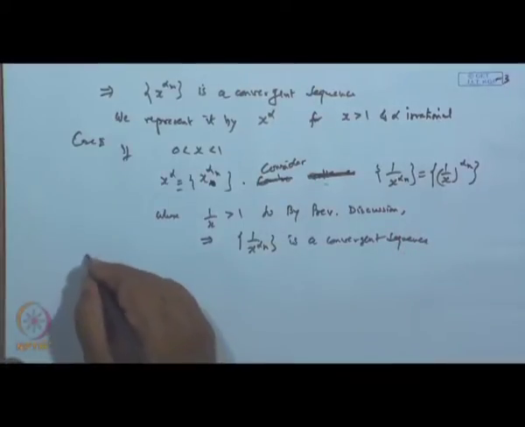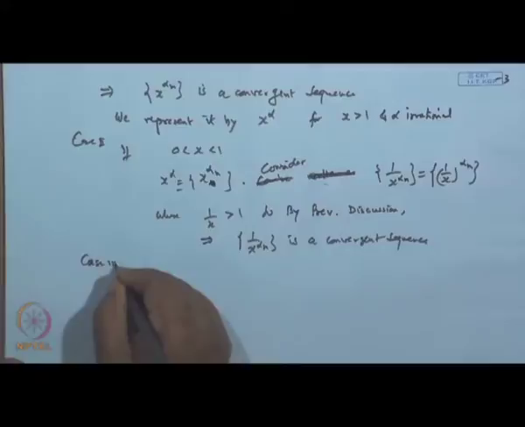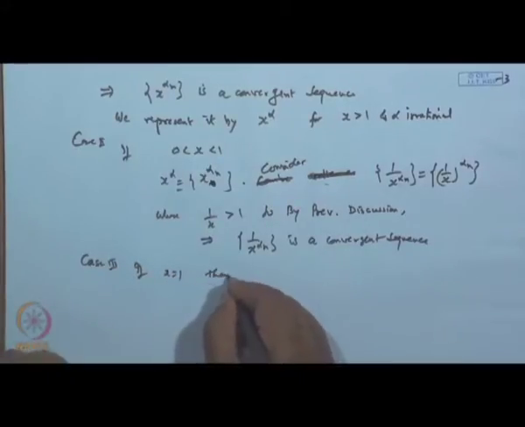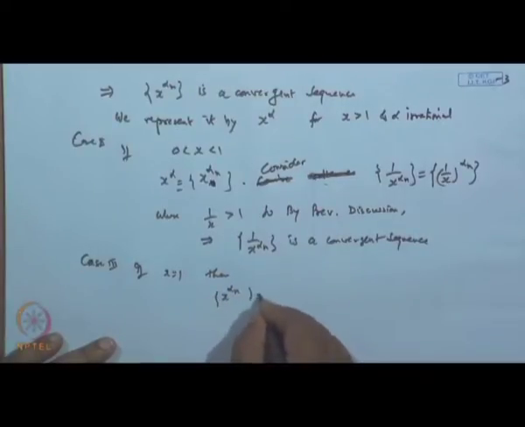Now, if x is 1, then the sequence x to the power alpha n is equivalent to 1 only.